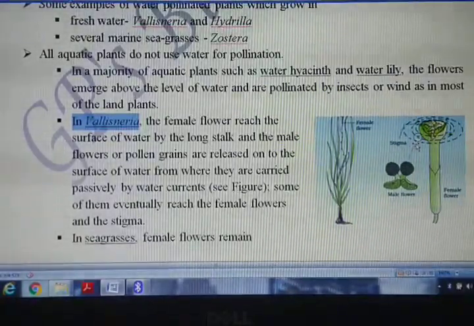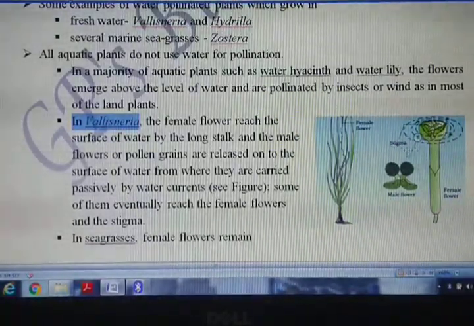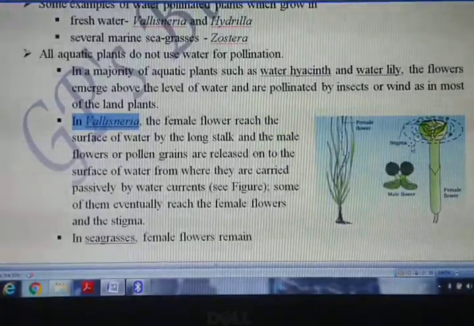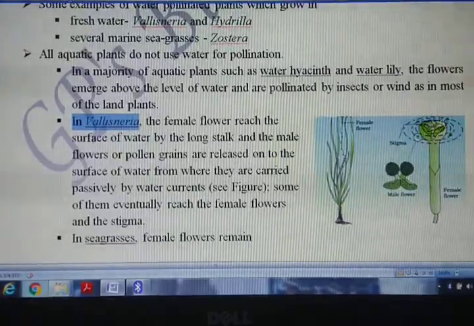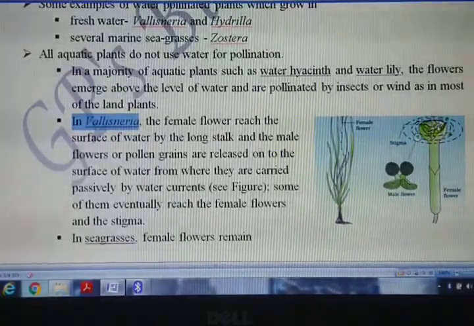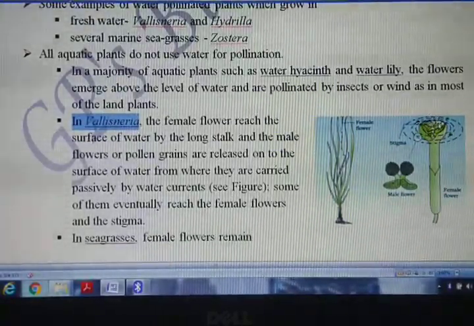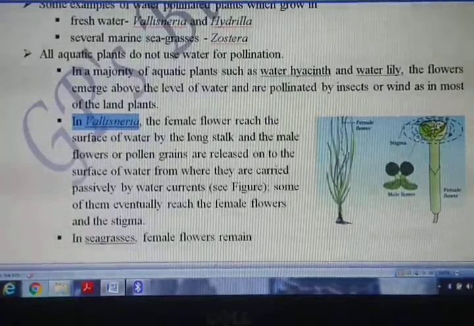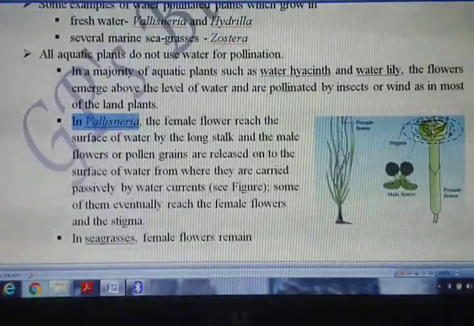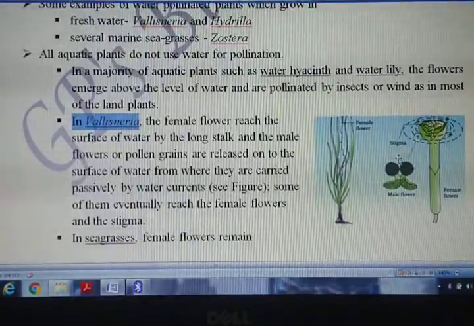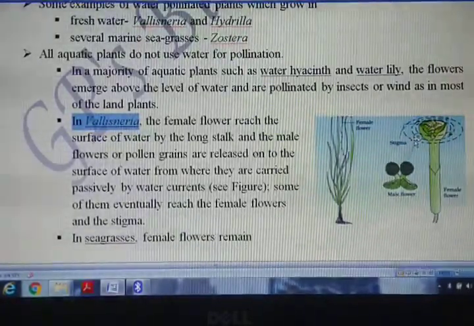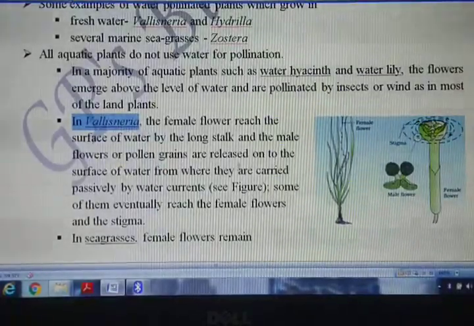Now from here what happens, they release the pollen grains, and these pollen grains in the water reach onto the stigma by water current passively, that also due to current of the water. यहाँ pollen grains are not motile here, means they are not able to move.